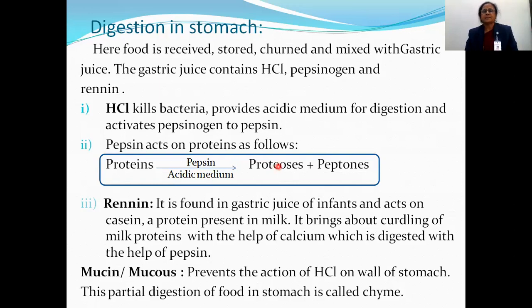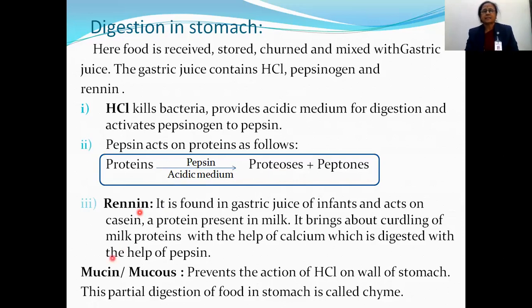Then a third enzyme is secreted, known as renin. This renin is only found in gastric juice of infants. The protein known as casein is present in milk. Renin is useful for conversion of this protein, that is, it digests only casein, and this casein is absent in adult persons.